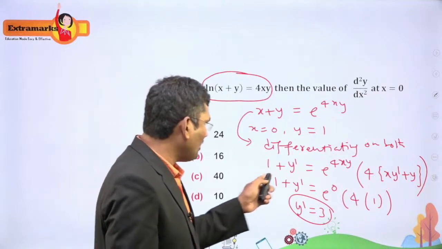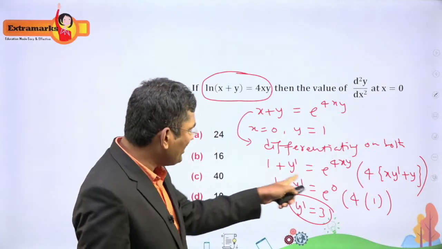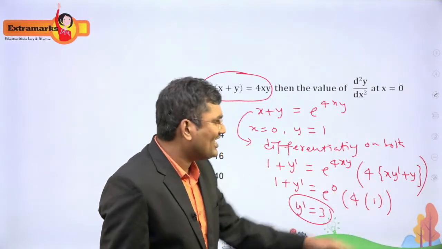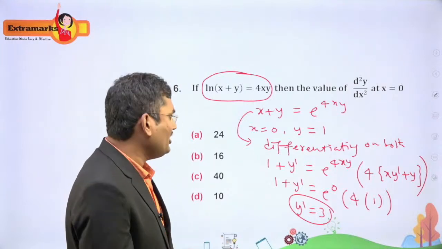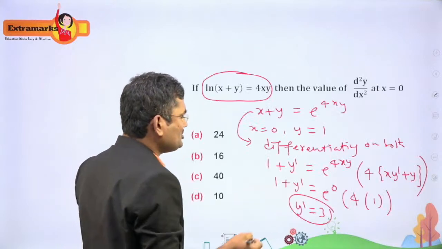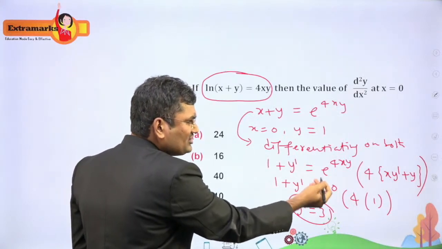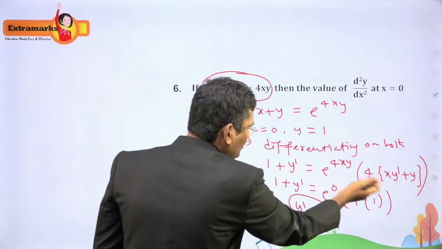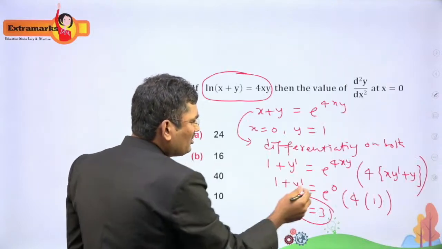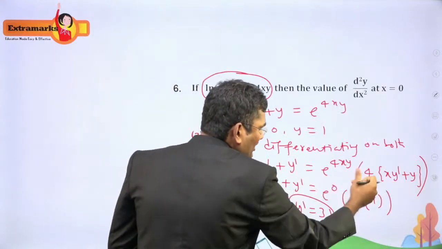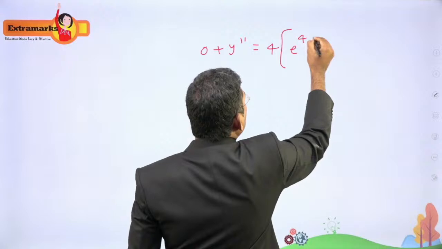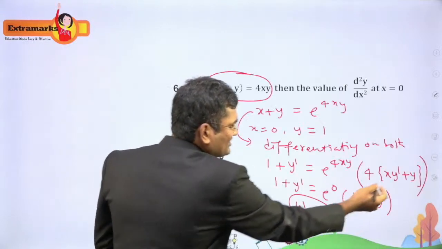Now we have to do double differentiation for this equation. 1 plus y dash equal to e power 4xy, 4 times of xy dash plus y. So take that one and do double differentiation. If you do double differentiation, you will get y double dash, 1 differentiation 0, y dash double differentiation is y double dash, e power 4xy into this. So 4 keep outside, e power, keep the bracket, I am applying UV rule, u into v dash plus v into u dash, e power 4xy as it is, and differentiation of this xy dash plus y,